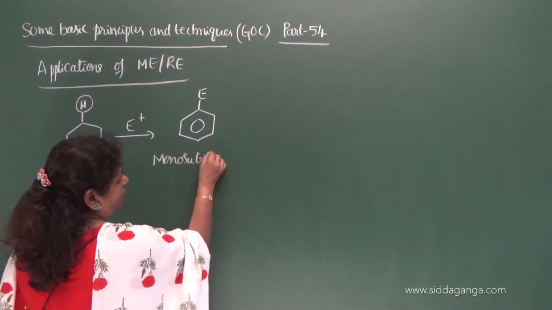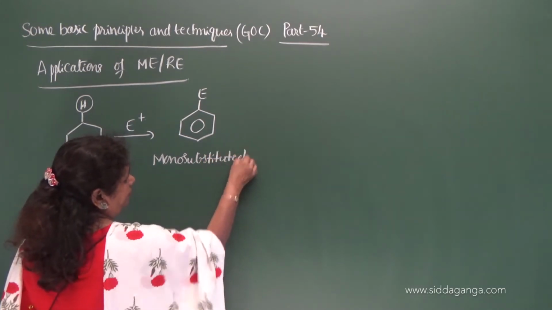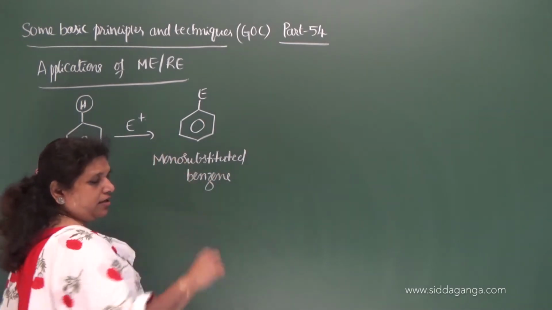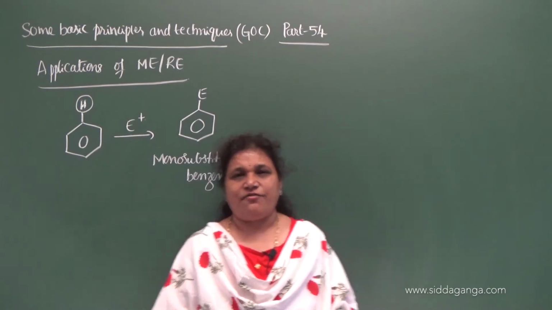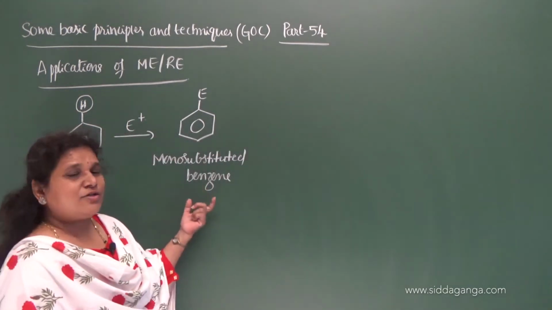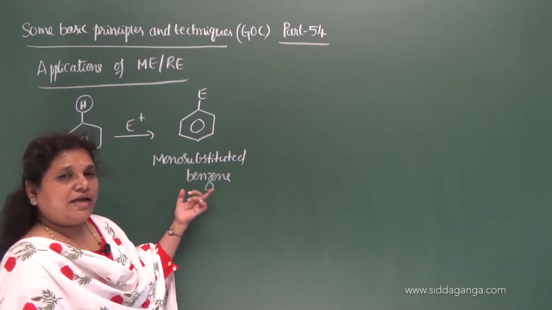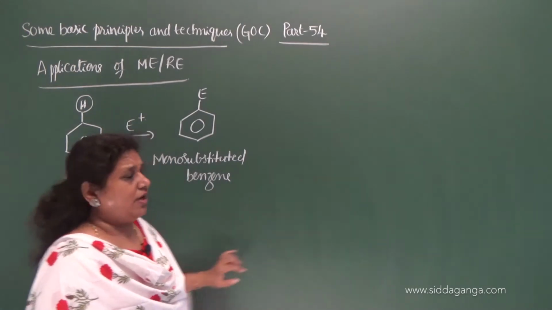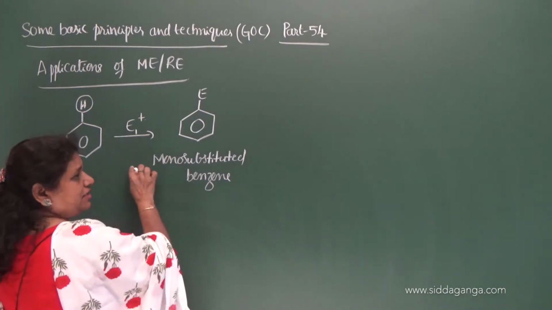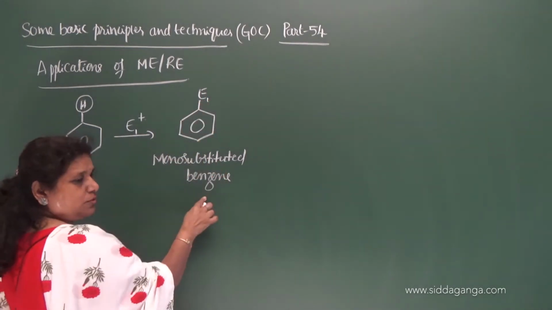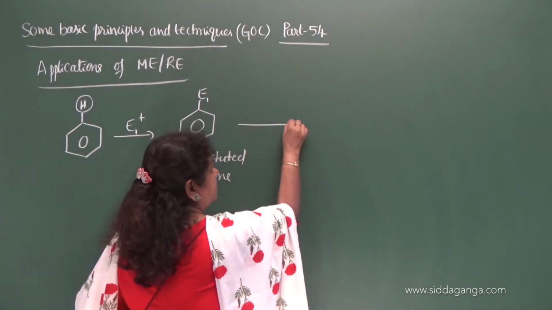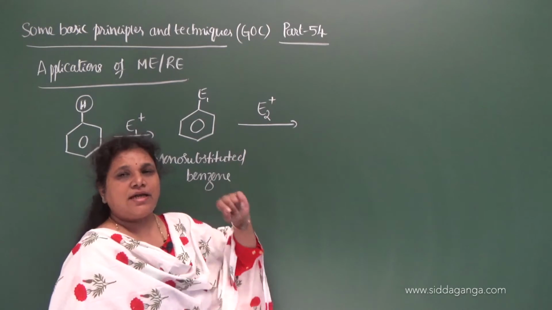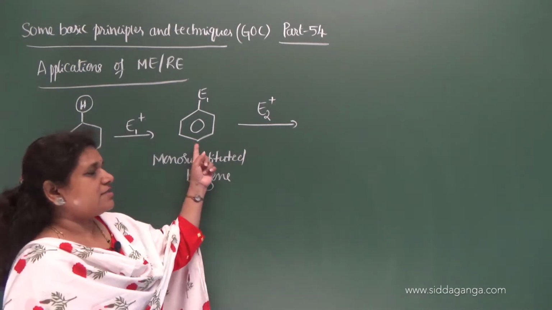Since it gets substituted by one group, it is called monosubstituted benzene. Again, if this monosubstituted benzene undergoes electrophilic substitution once more, then you will get disubstituted benzene. Let me write this as E1, the first electrophile, which gives monosubstituted benzene. Again, it undergoes a second electrophilic substitution by E2. So E2 is the second electrophile which attacks the benzene.